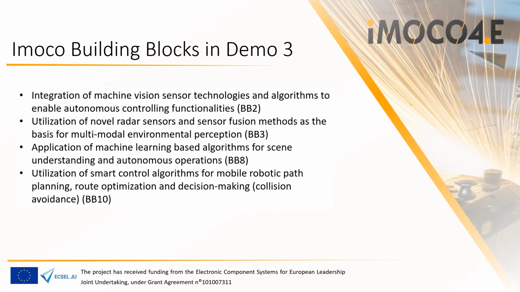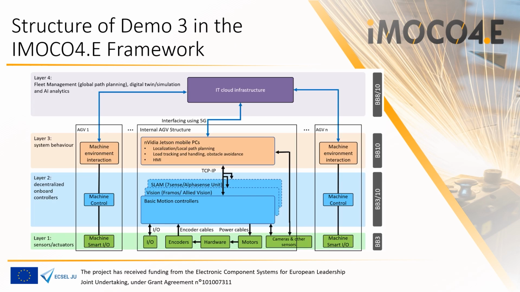In Demo 3, elements from BB2, BB3, BB8 and BB10 are used, which underlines the interdisciplinary character and enables the autonomous shaping of Demo 3 in the IMOCO context. Demo 3 follows the IMOCO4.E framework. In all 4 layers, new approaches are pursued, which have been tested and implemented with the consortium partners.